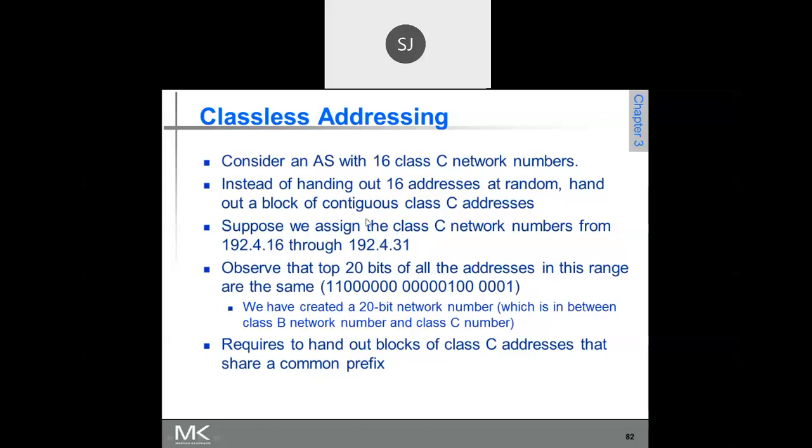These are all the subnetworks, so what we can do is supernet them. How do we supernet them? We will see. Observe that the top 20 bits of all the addresses in this range are the same.